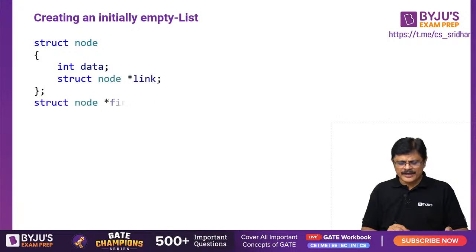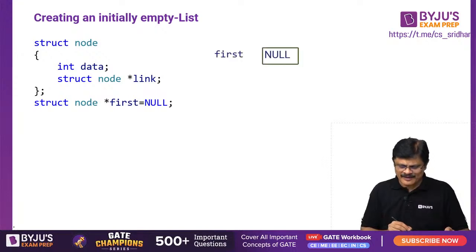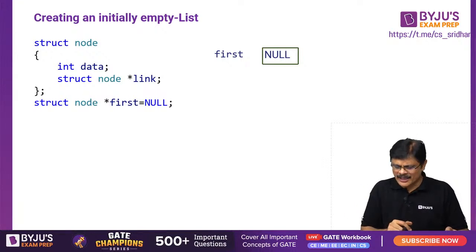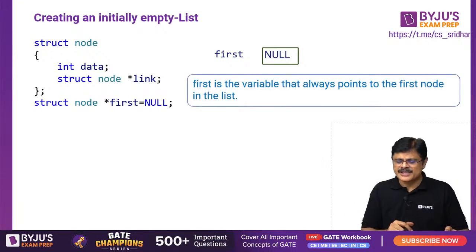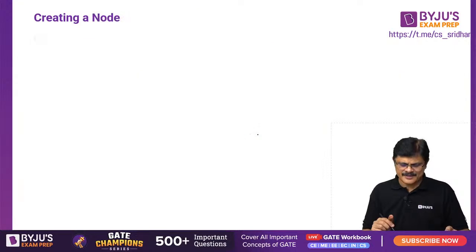Now this is how we can create struct node. It is a pointer to struct node, and initially it is NULL, my dear friends. So first is NULL. NULL means it will point to nothing. Just to understand, I have given that particular notation. First is the variable that always points to the first node in the list. Setting first to NULL indicates that the list is initially empty.